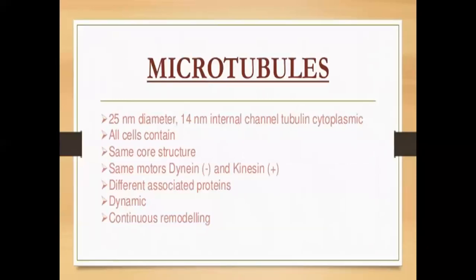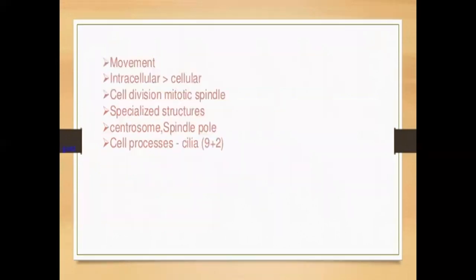Microtubules are 25 nanometers in diameter with a 14 nanometer internal channel, made of tubulin, and are cytoplasmic. All cells contain the same core structure and the same motors: dynein, which is negative-end directed, and kinesin, which is positive-end directed. They have different associated proteins, and are dynamic, with continuous remodeling. They are involved in intracellular and cellular movement, and in cell division through the mitotic spindle, a specialized structure with the centrosome at the spindle pole, and in cell processes such as cilia, which are 9+2.